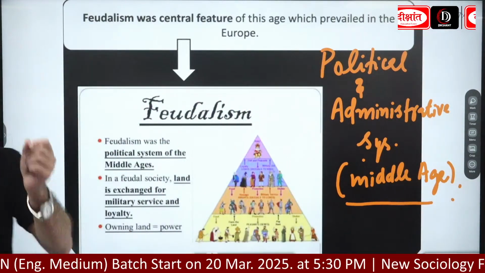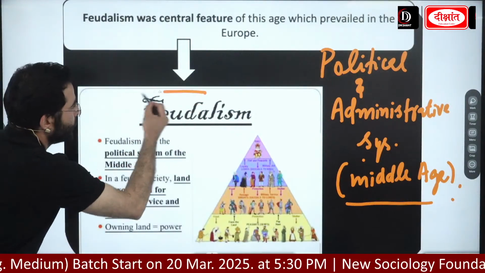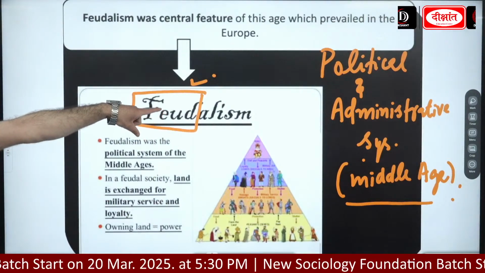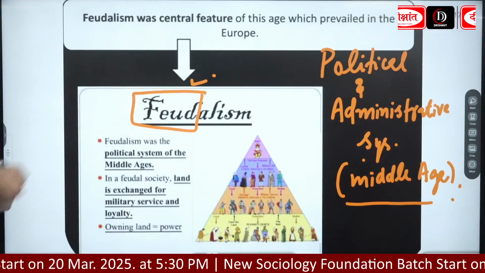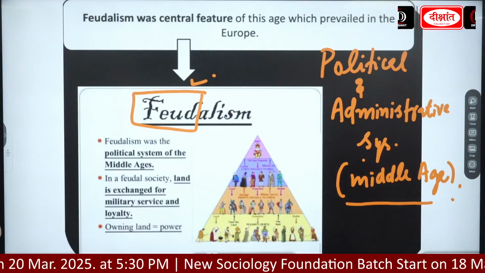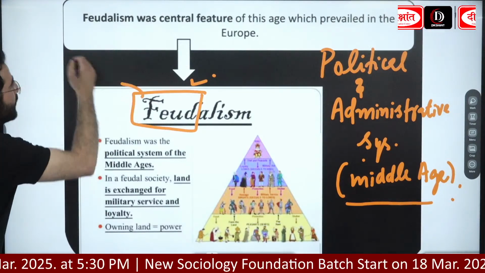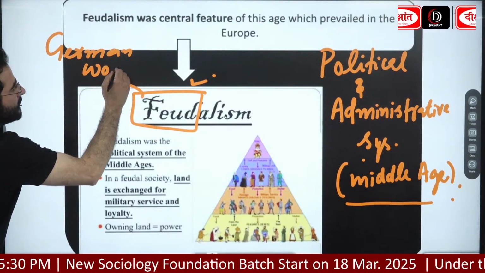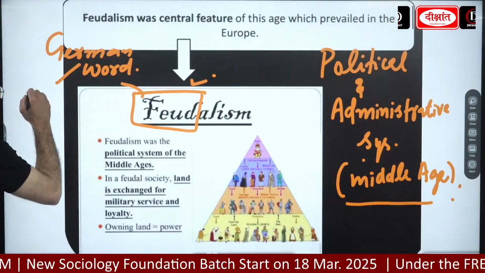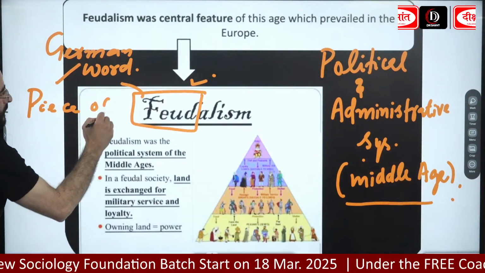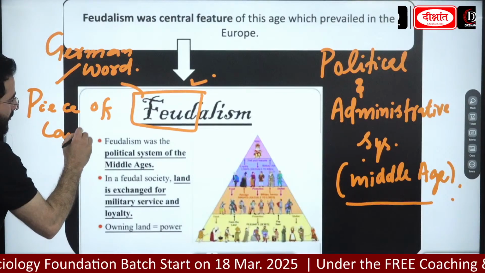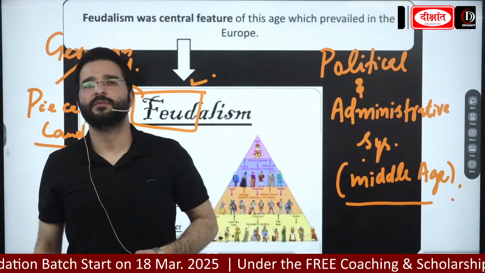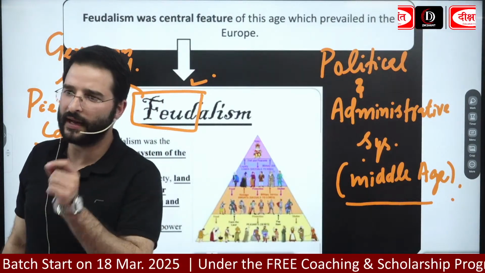ठीक है, and guys, if I look at this particular word feud, can you see this one? Feud. Okay, this feud is a German word, ठीक है, which means piece of land. Feud क्या है? Feud is a German word which means piece of land. Write down, feud is a German word which means piece of land. Okay.